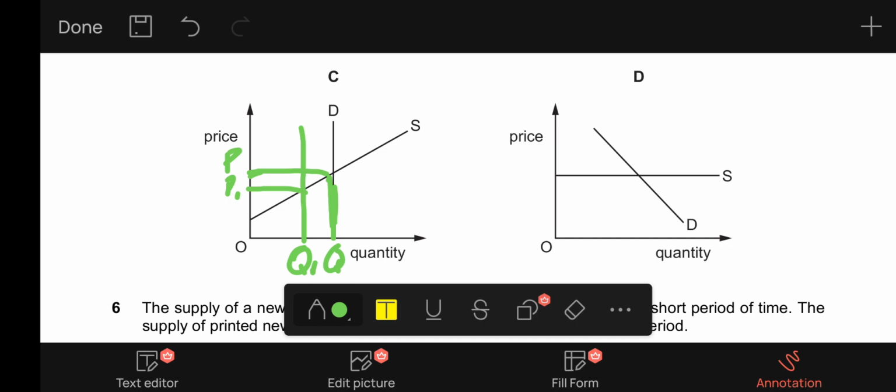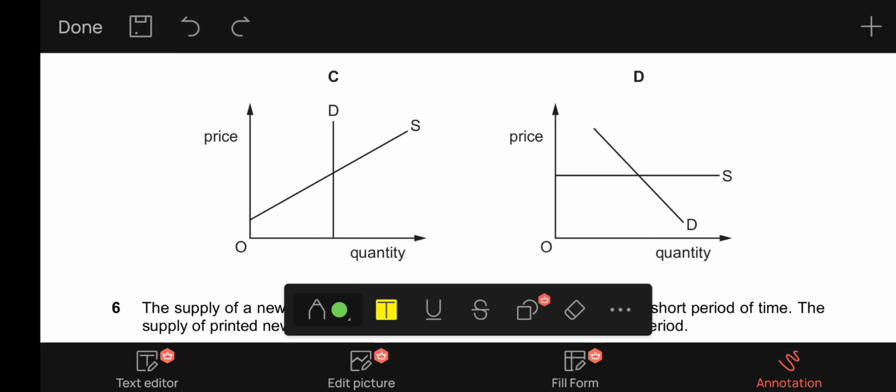After a 10% increase in supply, the quantity will stay at the same position, which is a fall from Q to Q1, but the price will further fall to P2. Now the equilibrium price is falling from P to P2, but the quantity has also fallen, which is not the criteria of the question. They're asking the quantity has to increase. So C is also incorrect.